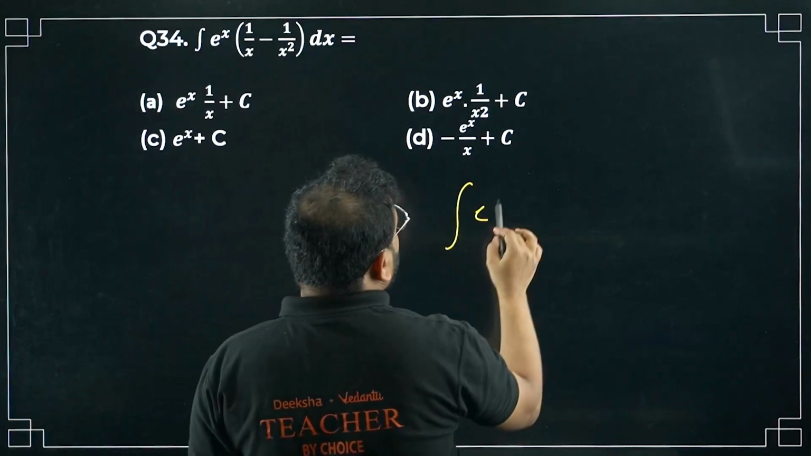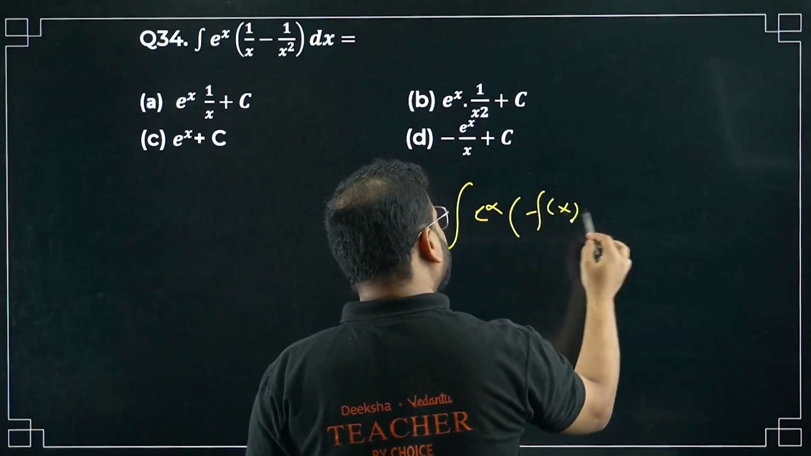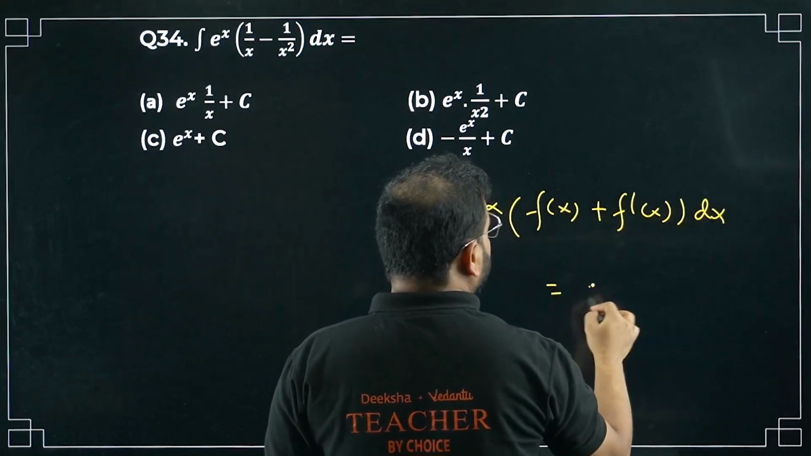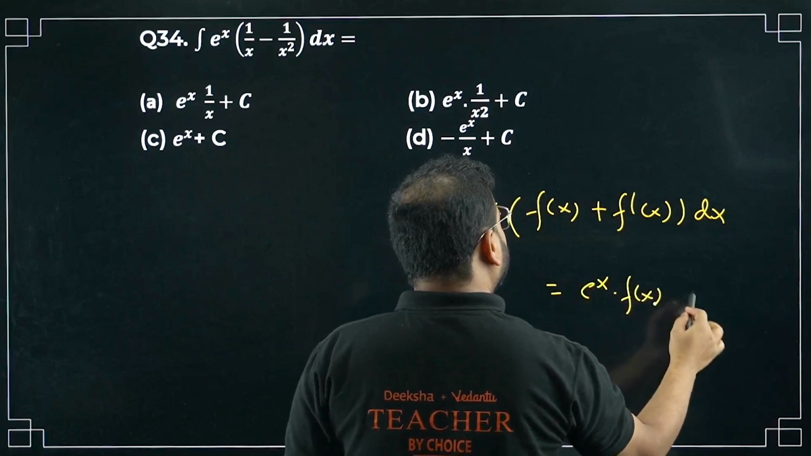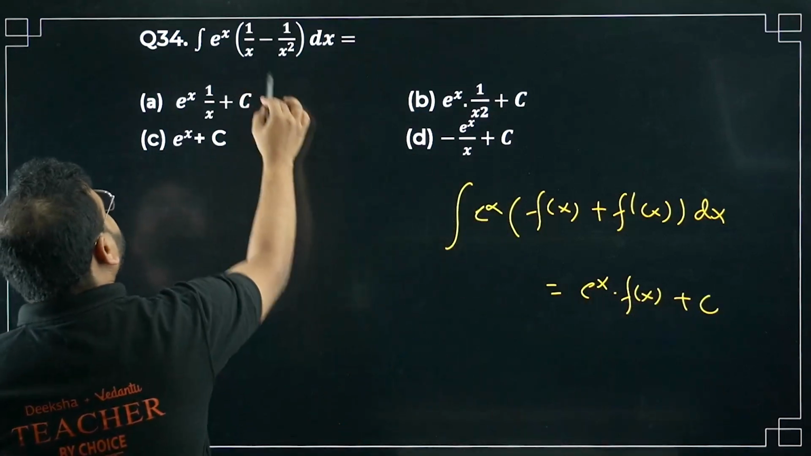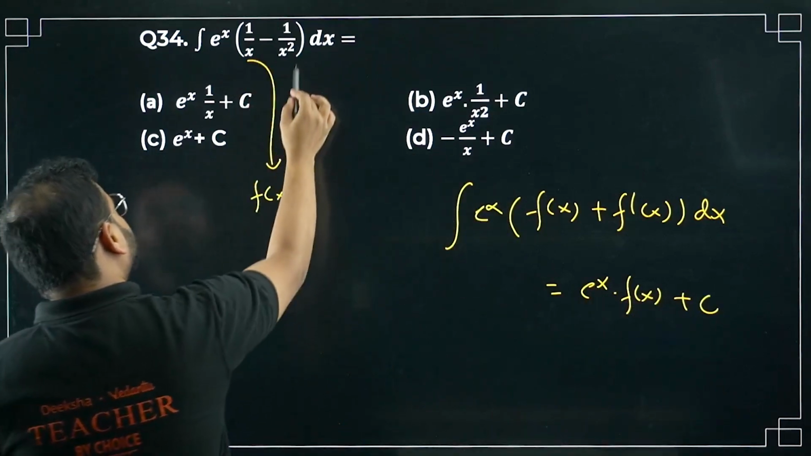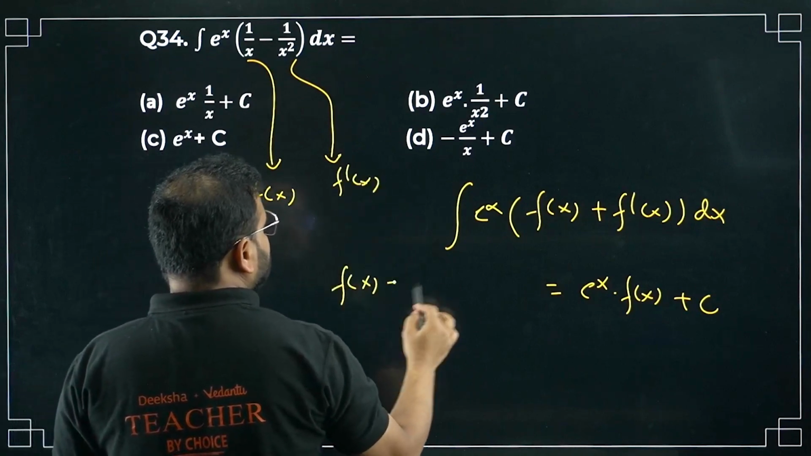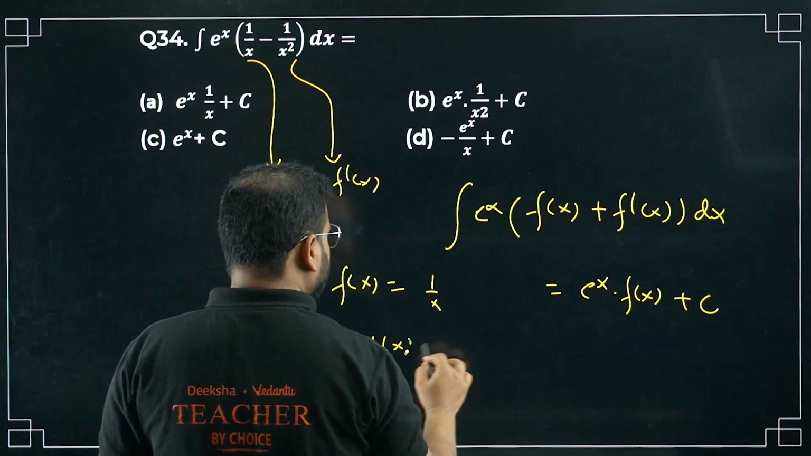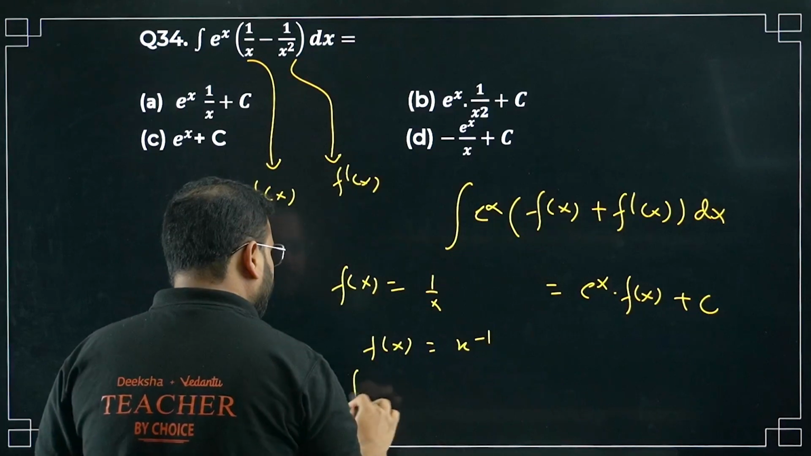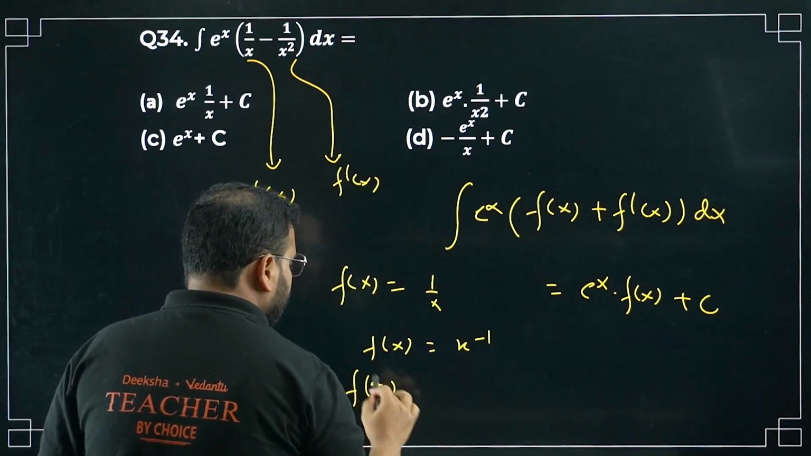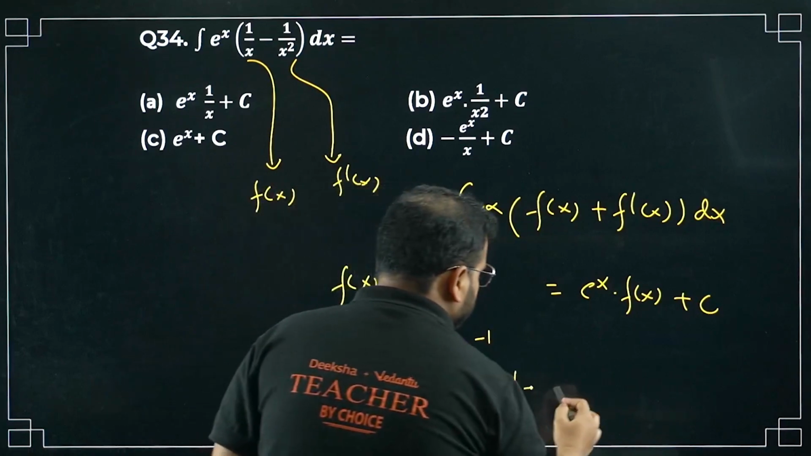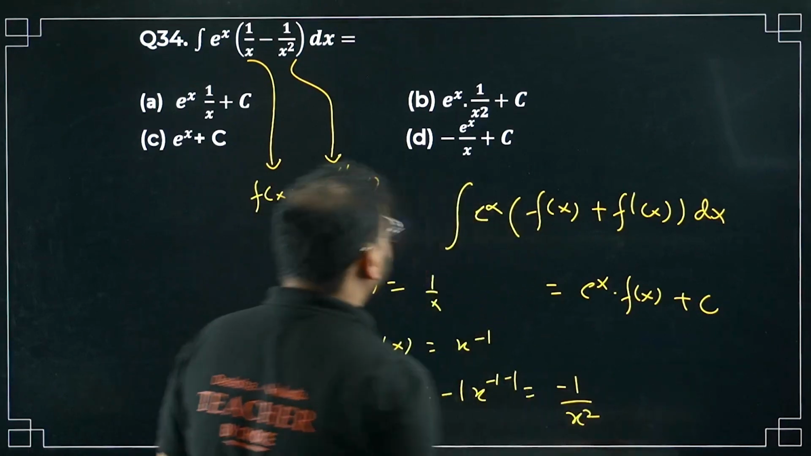Question number 34. e power x, look for this f of x inside, and derivative also you look for inside. The answer will be simply what, sir? e power x into f of x plus c. Over here you can check, this part is f of x, sir, and this part is f dash of x. How come? Check this out. Take f of x as 1 by x, so f of x as x power minus 1. Derivative will become minus 1, x power minus 1 minus 1, so minus 1 upon x power 2.